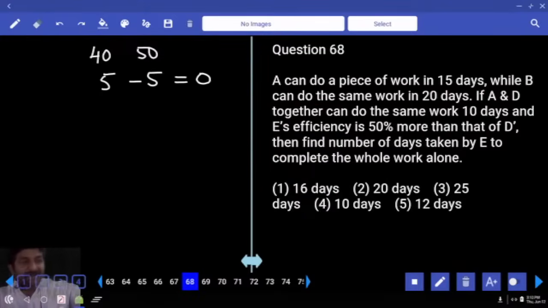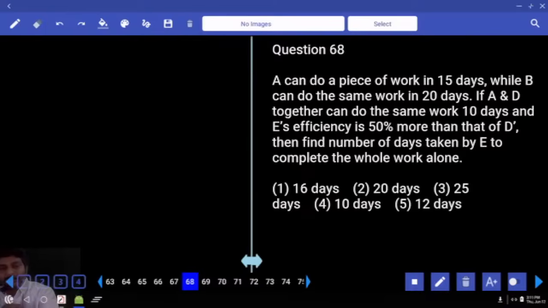A can do a piece of work in 15 days while B can do the same piece of work in 20 days. AD together can do the same work in 10 days. And efficiency of E is 50% more than D. Then find the number of days taken by E to complete the whole work. Here we have A, B, AD. And then finally we have E. Once we have A and then AD, we can talk about D and finally we'll write about E.